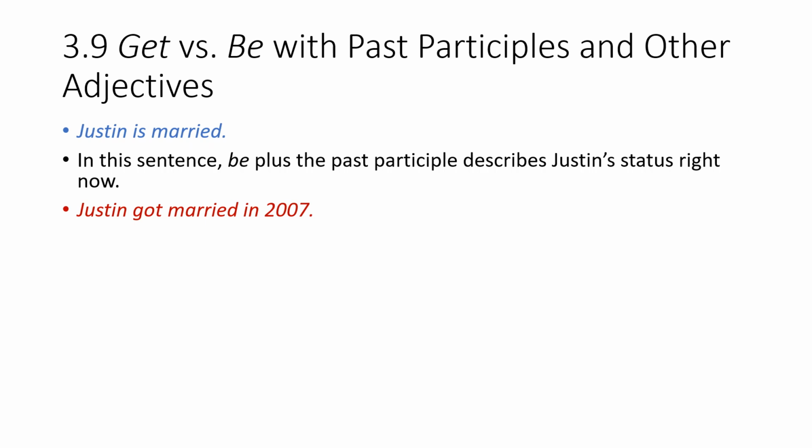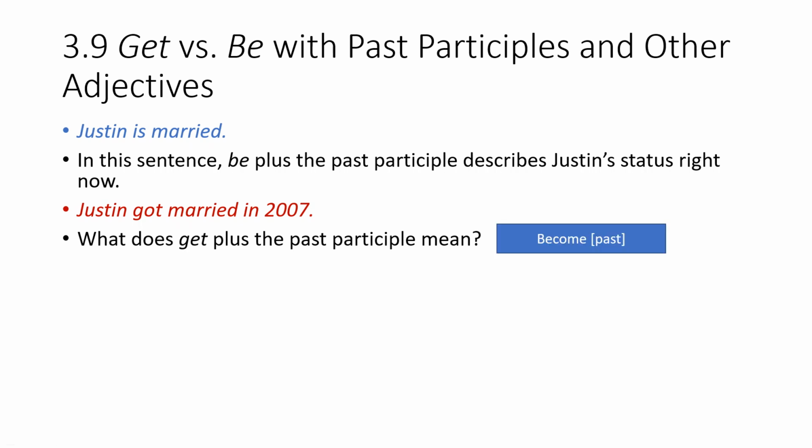But if we say Justin got married in 2007, what does get plus the past participle mean here? Please think about it. Here in the first one we said he is married, but in the second sentence he got married in 2007. Means he became married. The verb get here means become. So there is a difference.